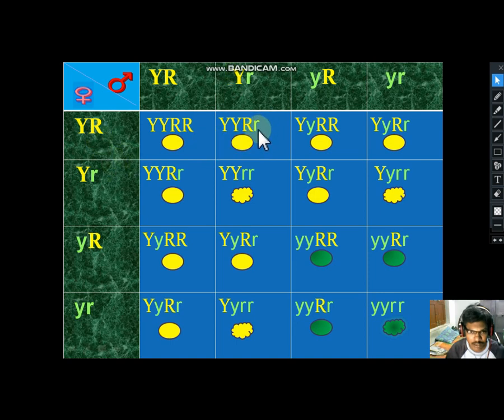Firstly, capital, which means the dominant allele, should be written first.